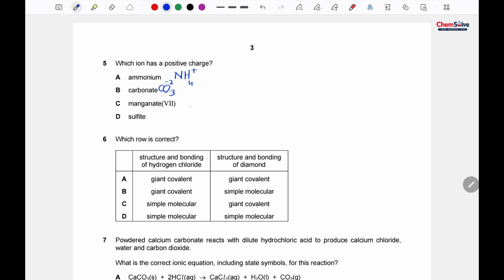Manganate is MnO4 minus 1 and sulfite is SO3 minus 2. So it's clear from the formula that option A is the correct one. Basically you need to learn these formulas by yourself because they are not present in the periodic table, and they are called polyatomic ions.